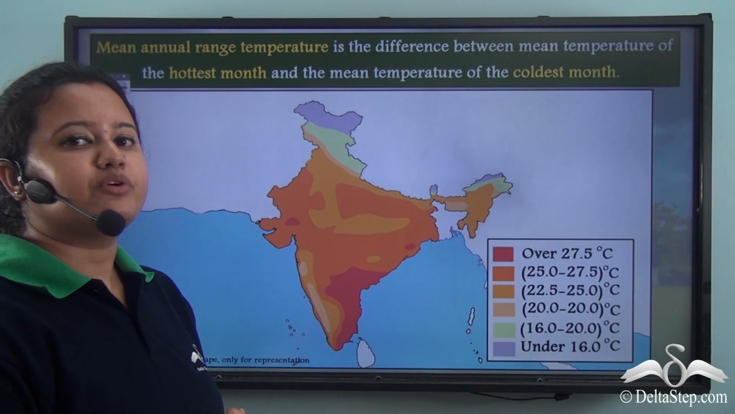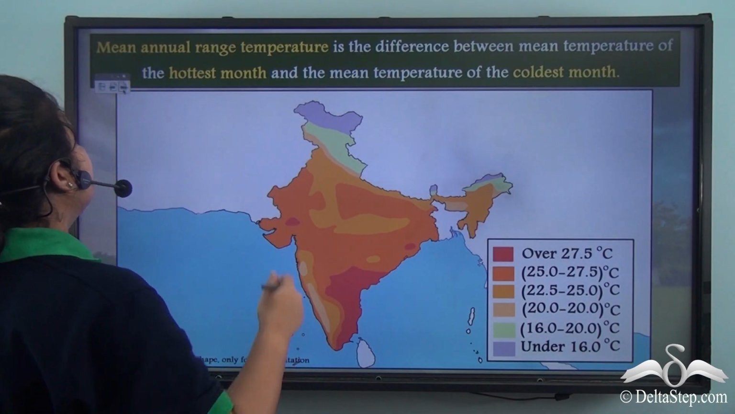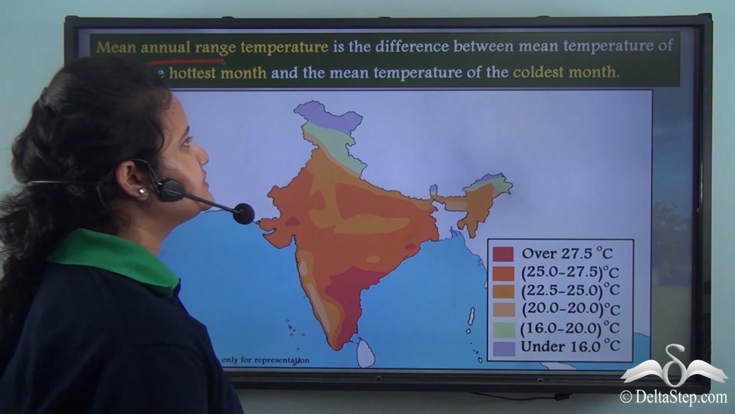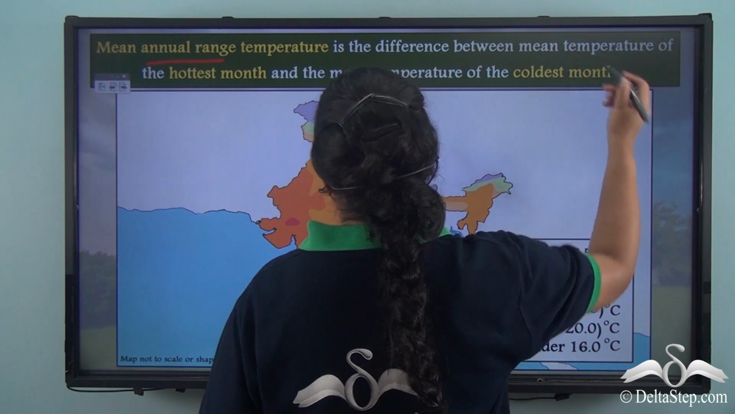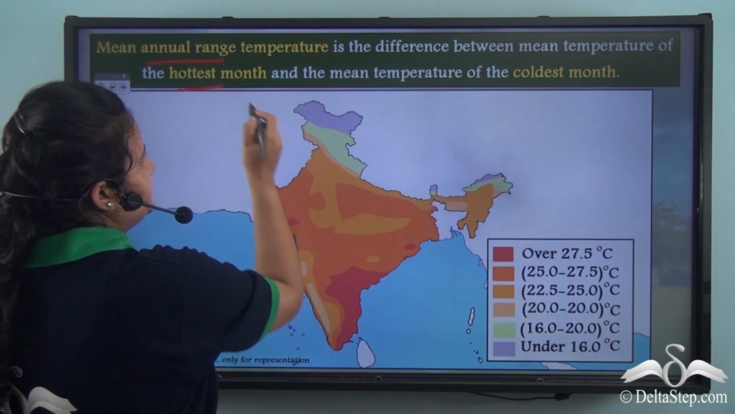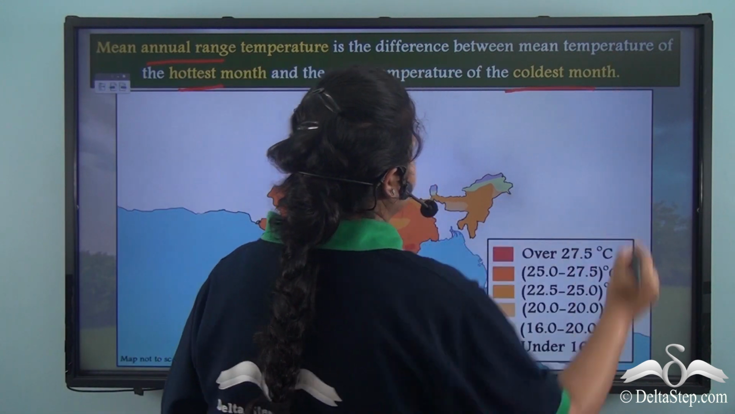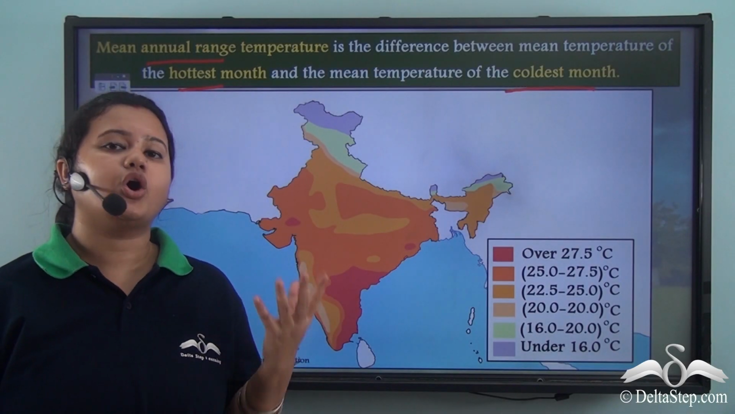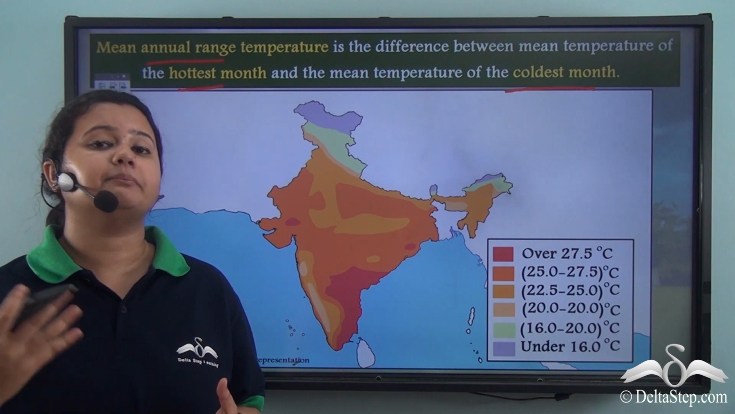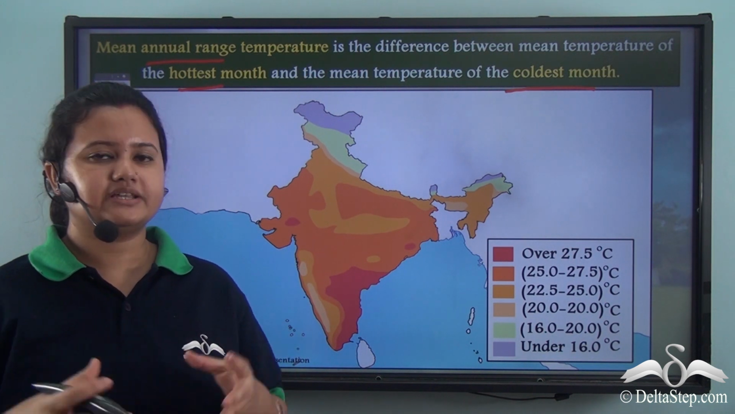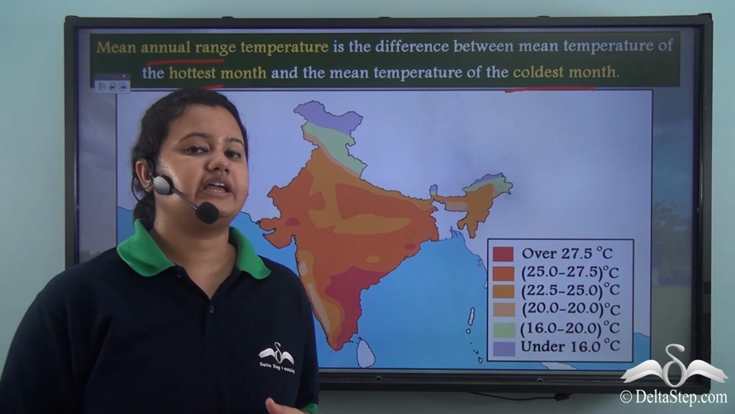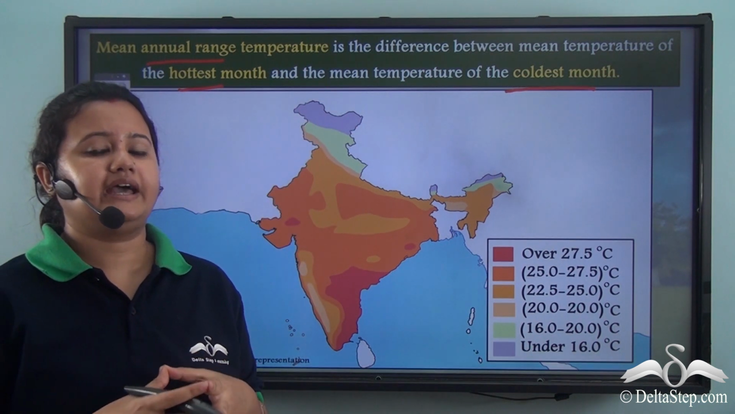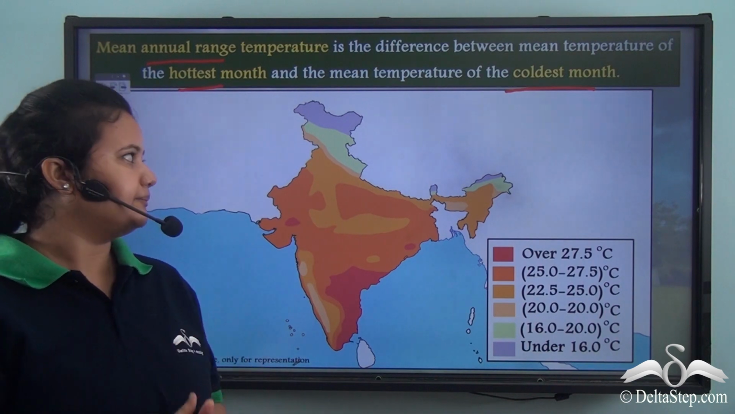Now another type of range of temperature is the mean annual range of temperature. It is the difference between the mean temperatures of the hottest month and the coldest month in a year. So the mean temperature of the coldest month is subtracted from the mean temperature of the hottest month in a year, and we get the mean annual range of temperature for that year of that place.